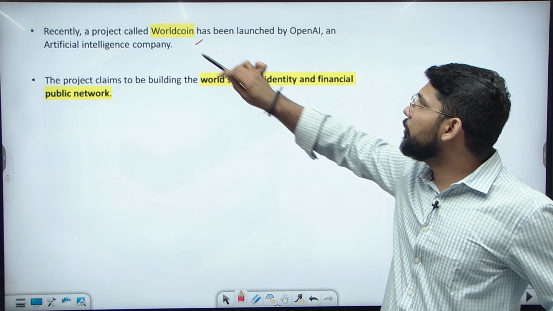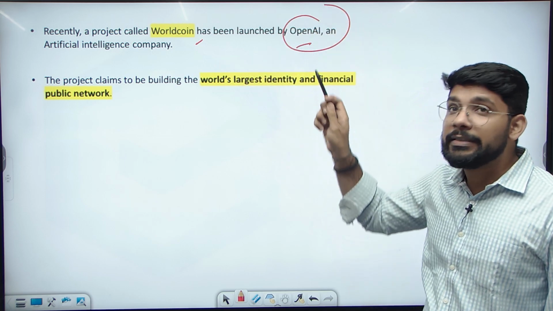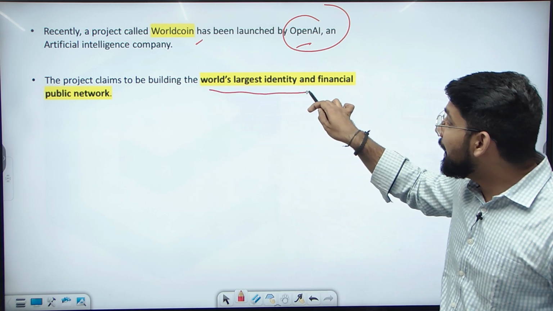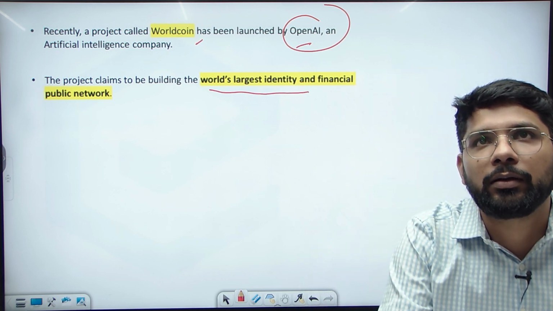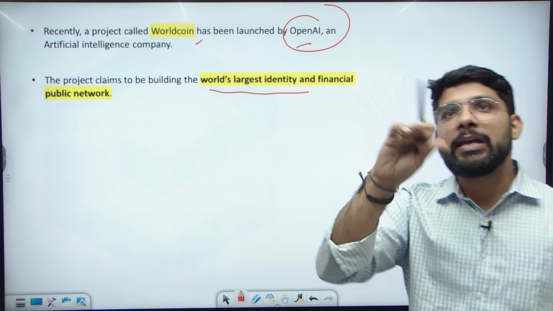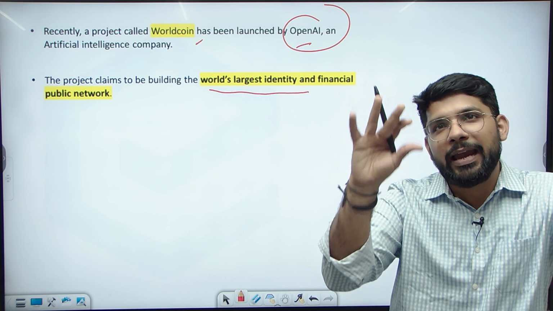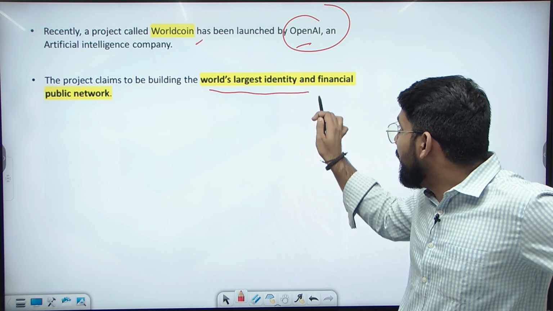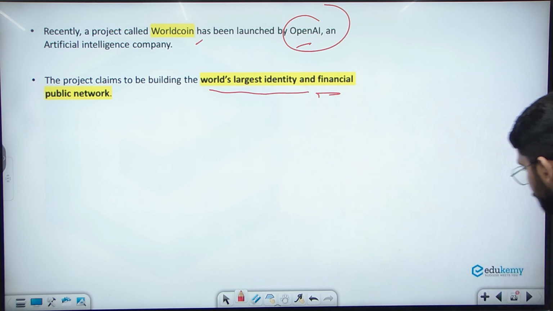It's a project called Worldcoin, launched by OpenAI, which launched ChatGPT also. It's the same company. The project claimed to build the world's largest identity and financial public network. Largest identity because they are enrolling people by scanning the iris. And they want to make it the largest financial public network through it.